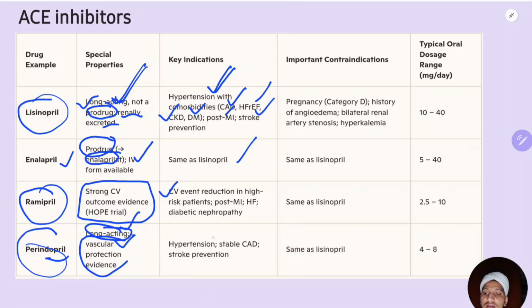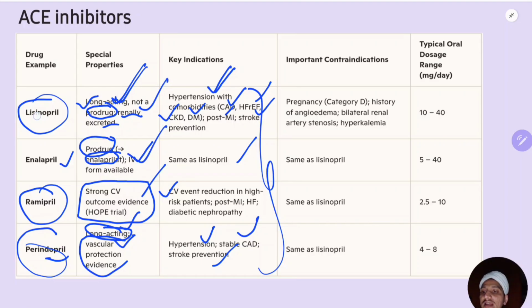Okay, so perindopril is used in hypertension and stable CAD, same as the others. All the things are the same, but they have some special properties. It has strong cardiovascular outcome data, and these two are longer acting. That's all.